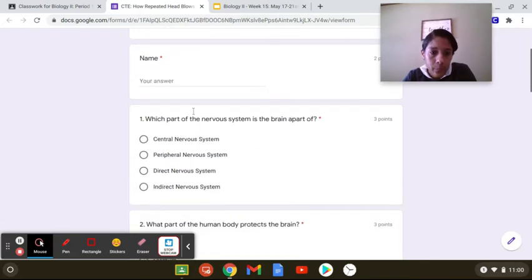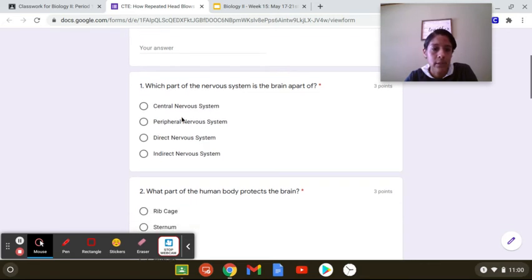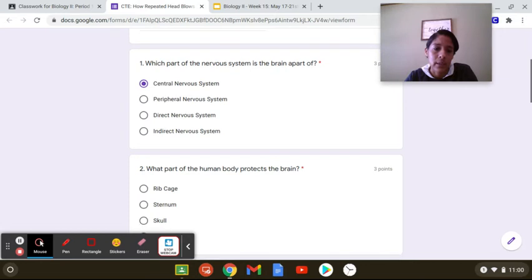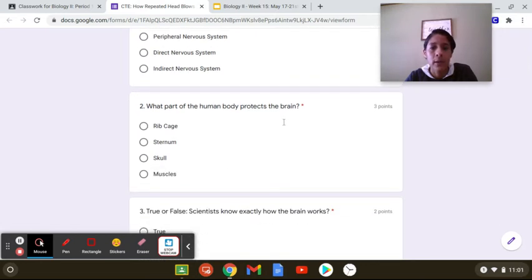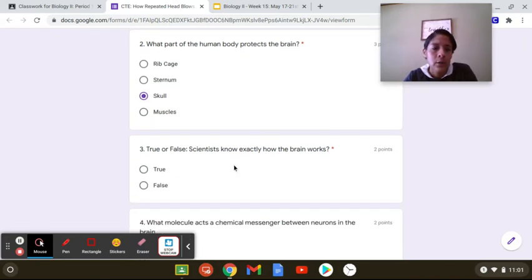So your name. Which part of the nervous system is the brain a part of? Central nervous system, peripheral nervous system, direct nervous system, indirect nervous system. That's part of the central nervous system, and we talked about that. What part of the human body protects the brain? Rib cage, sternum, skull, or muscles? I think we could all agree that it would be the skull. True or false? Scientists know exactly how the brain works. We know a lot, but not everything, and not in exact details of what's going on.